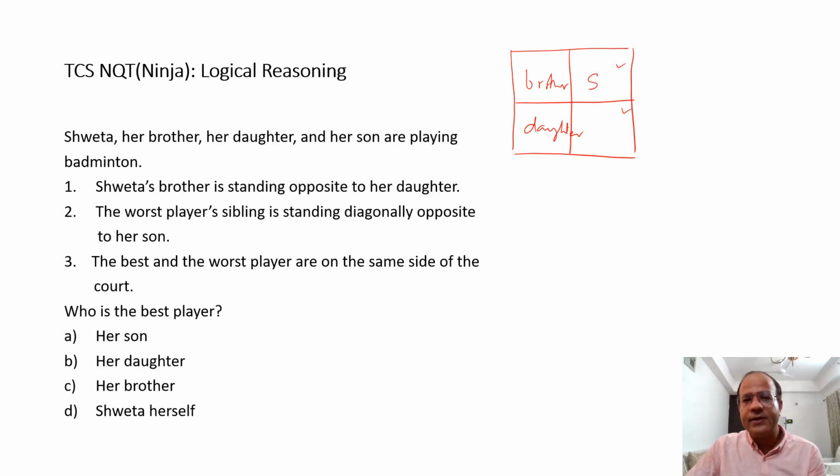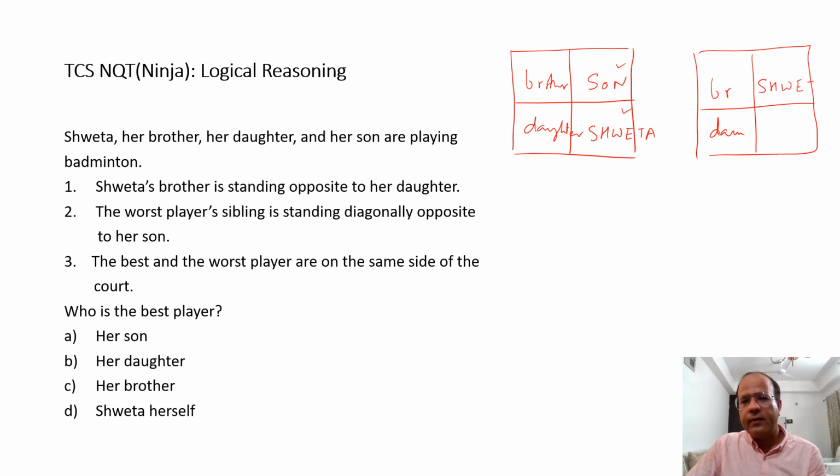The possibility can be that son is over here and Shweta herself is over here, or it can be the other way around. The other way around would mean brother over here, daughter over here, and Shweta over here, and son over here. Now, if this is the case, let's have a look at it.